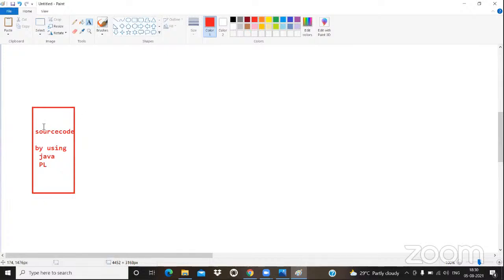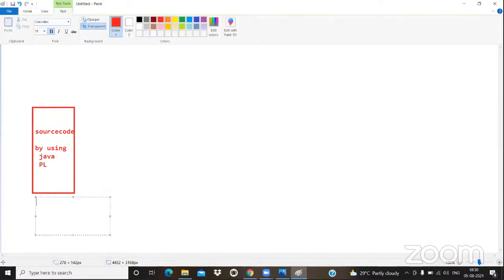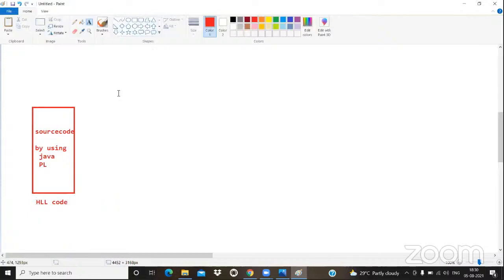Will you please concentrate? Whatever code we are writing, either in C or C++ or Java, we are technically calling as source code. This type of code we are calling as high level language code. Either it is C or C++, Java, .NET, whatever it may be, this is called high level language code. I have written one program. Please concentrate. Basic-wise I'm explaining first. Later I'm going to explain in detail.